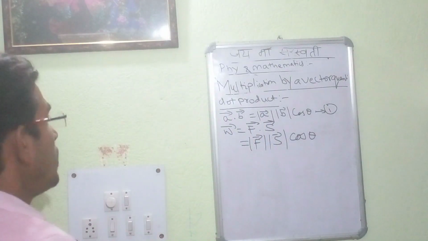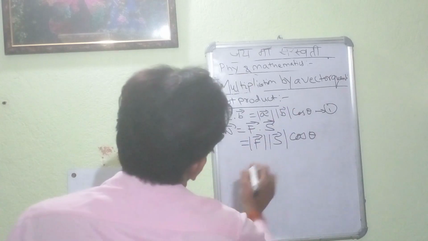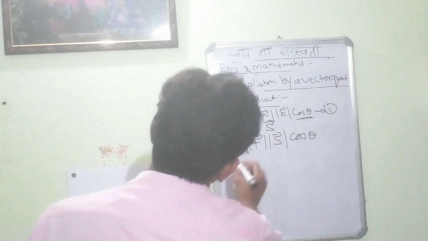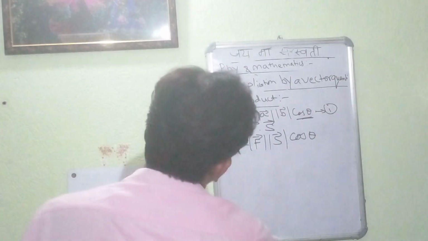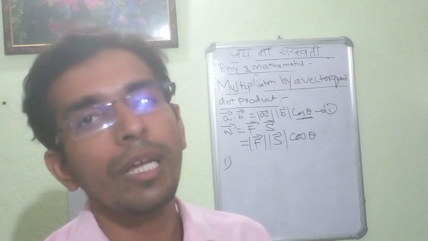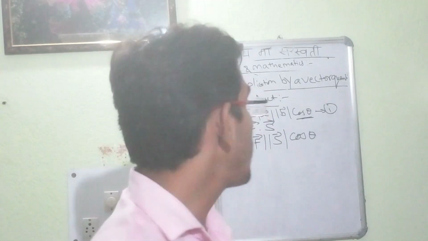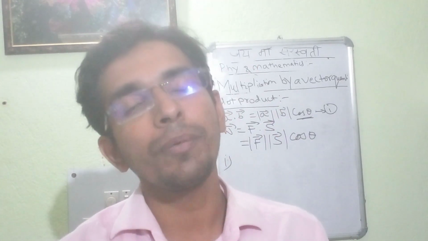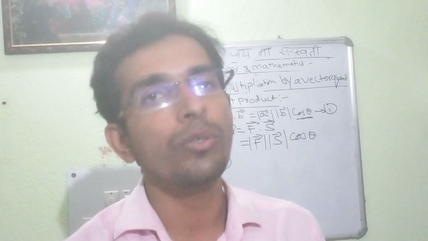In this case, there are certain conditions. As we have used cos theta here, case 1: when theta is equal to 0 degree. We substitute the value of theta in equation number 1, and we get sin 0 is equal to 0 and cos 0 is equal to 1.